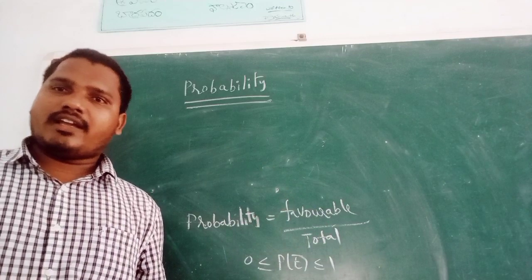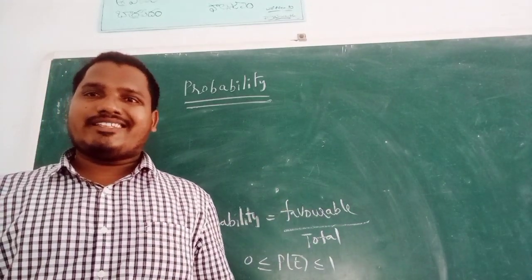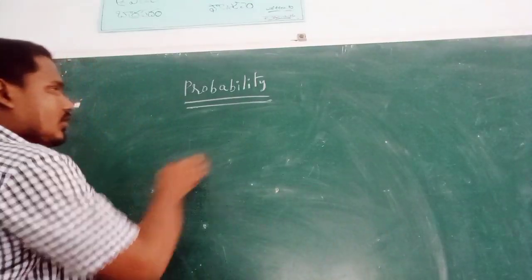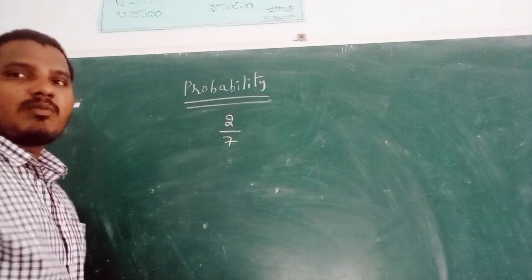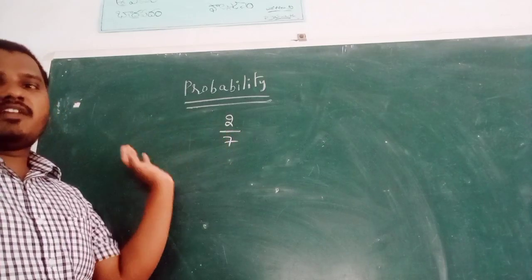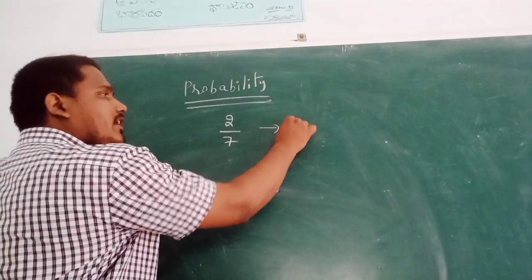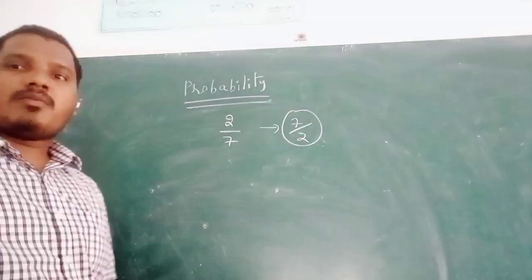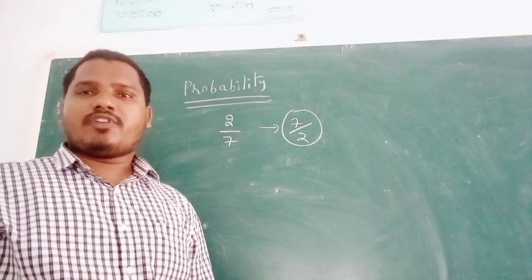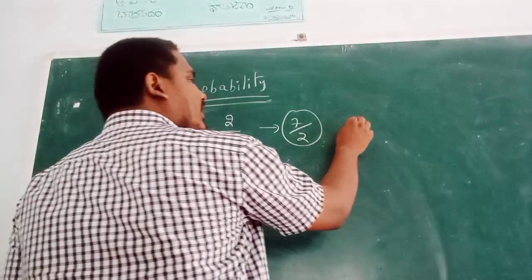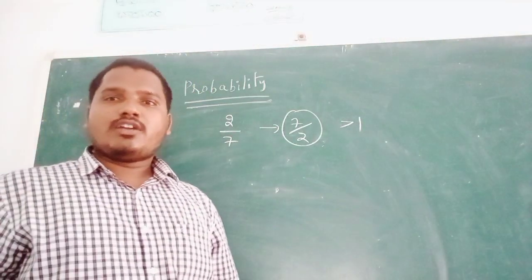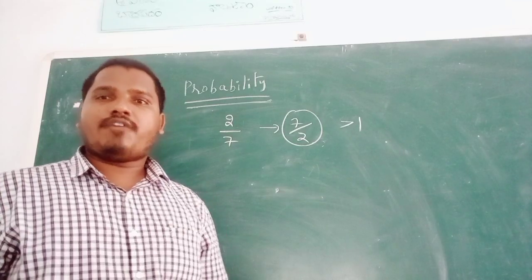Probability cannot be negative and cannot exceed 1. Suppose 2 by 7 is the probability of an event, because it lies between 0 and 1. 7 by 2 is not a probability of an event because it is greater than 1.